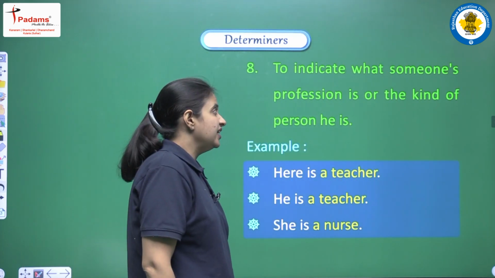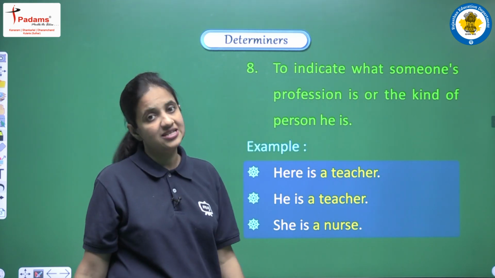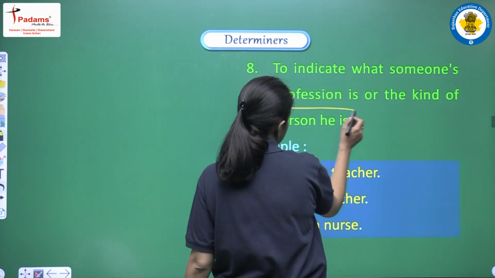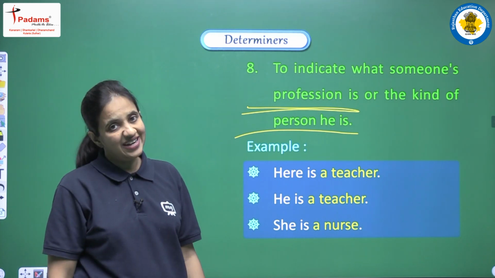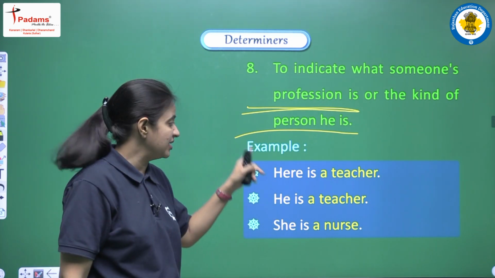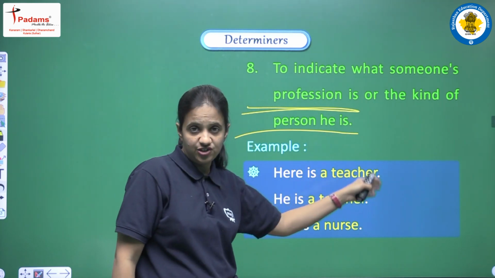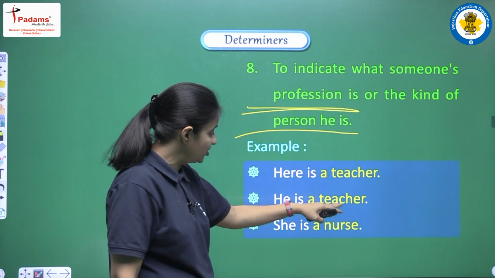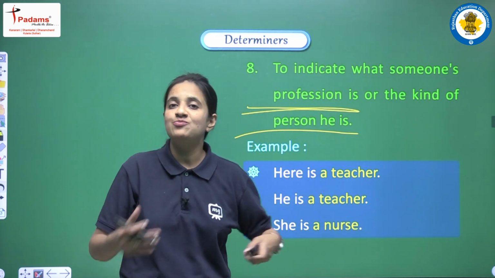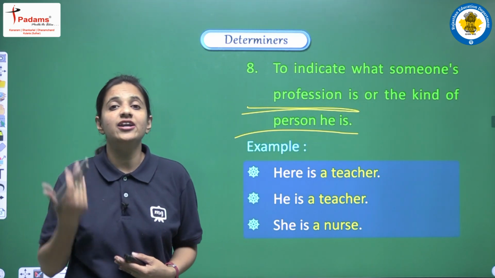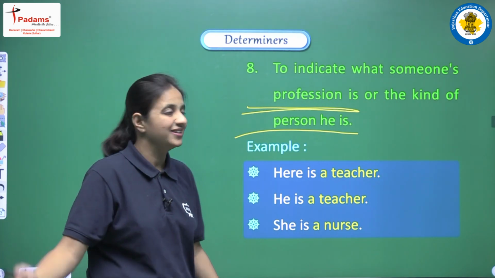Next is to indicate what someone's profession is or the kind of person he is. So if we are talking about someone's profession, or if we are talking about what kind of person he is, so at that time also we can use a or an. Some examples we are having here, like I can say he is a teacher, and yes, I can say she is a nurse. So if we are talking about someone's profession, or what kind of person he or she is, so at that time we can use a or an.